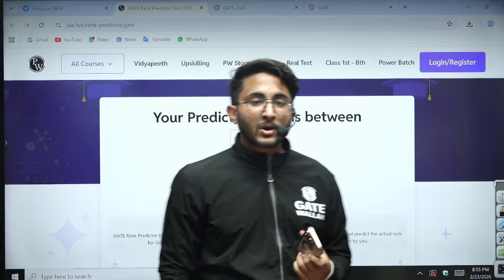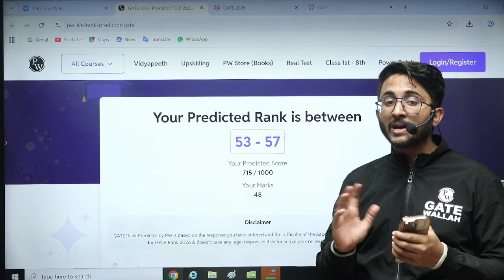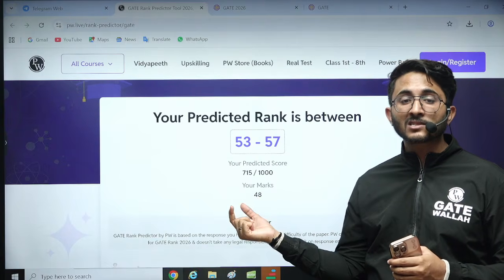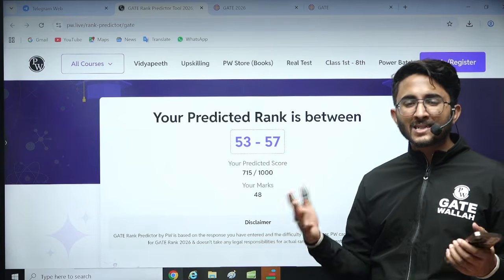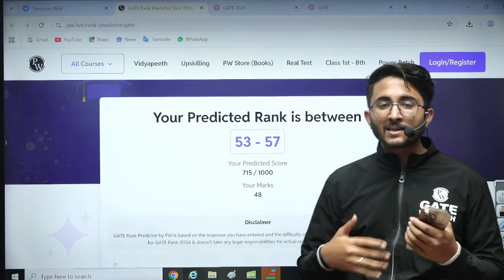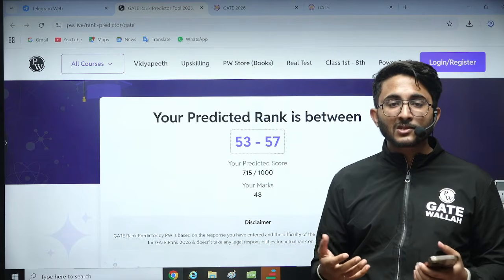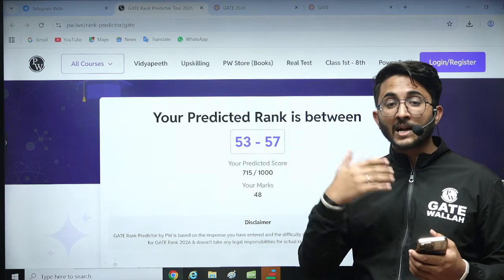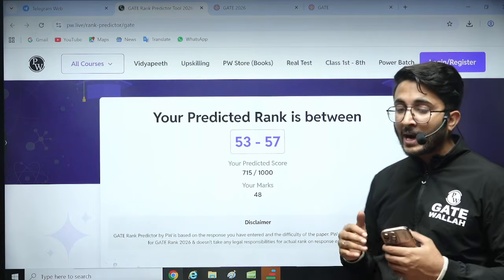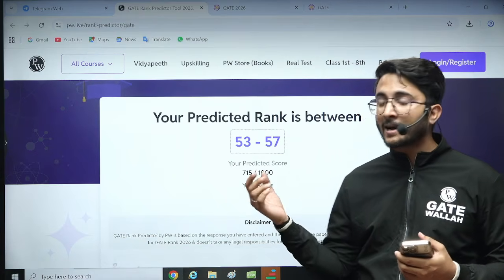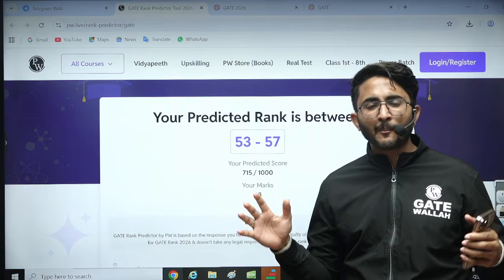So guys, those students who want to check can check through this process. You are able to find the expected predicted scorecard, and by utilizing this scorecard you can fill the forms of different PSUs and all. The range is almost similar. By getting the data of the students, we compare with other students, like who is the topper and who is getting the highest marks. Accordingly we do the normalization calculation and each and everything. Students who are getting better marks than you are also counted, so the expected rank is calculated by comparing with them.